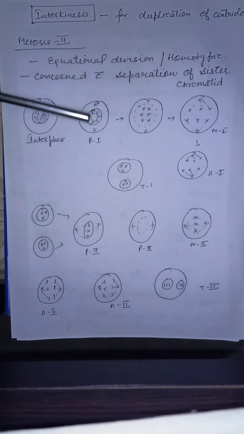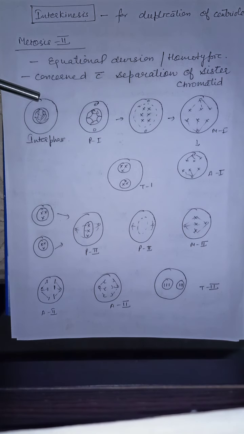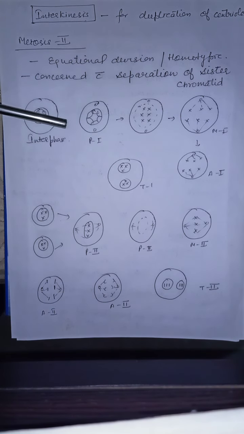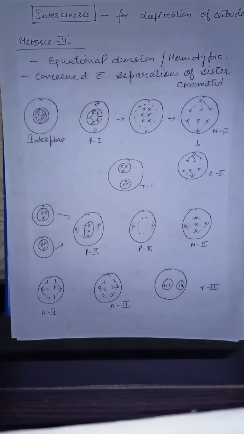So this is a pictorial representation of both the phases, meiosis 1 and meiosis 2. See, here the cell is in interphase. Prophase 1 of meiosis 1 is the longest phase. In this, the nuclear membrane disappears, cell organelles disappear, and the chromatin network is changed into chromosomes. All these things happen which occurred in mitosis prophase as well. But prophase 1 of meiosis 1 is very long.